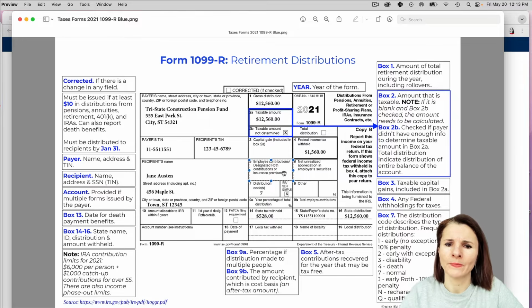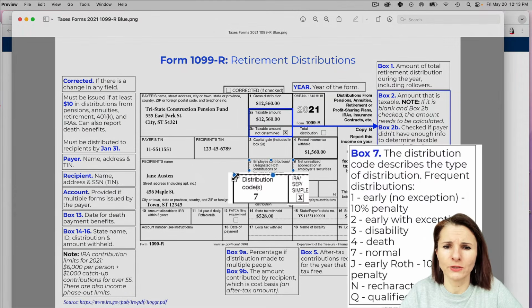Don't leave blanks if you have numbers and amounts there, because if you put it in tax software, the software will calculate for you. They might ask you some additional questions, but it's important to have that information and include it.